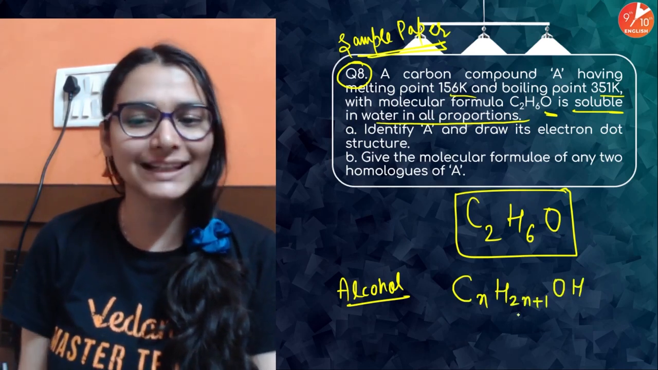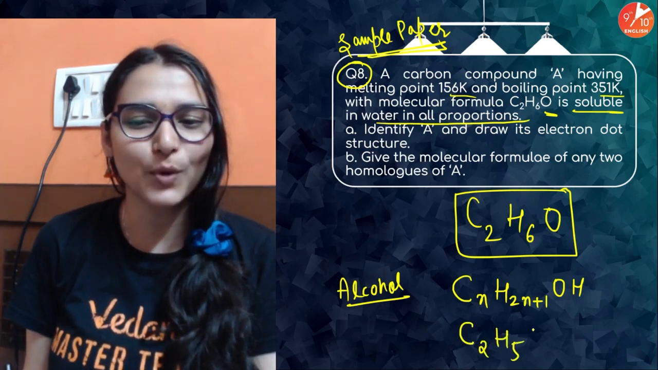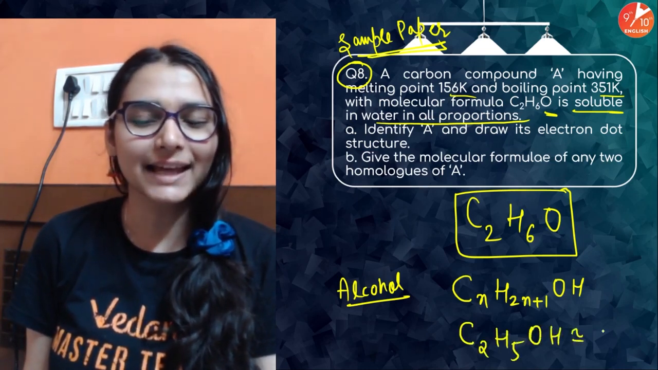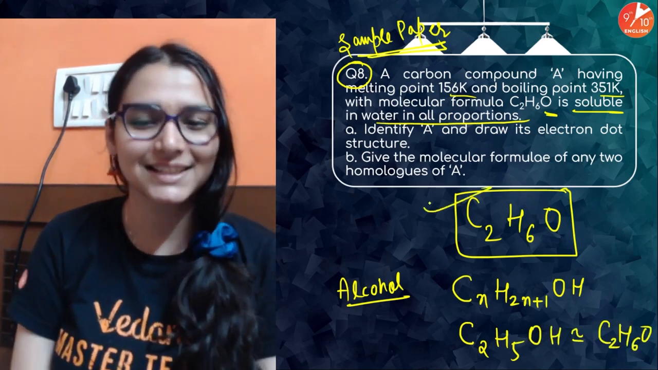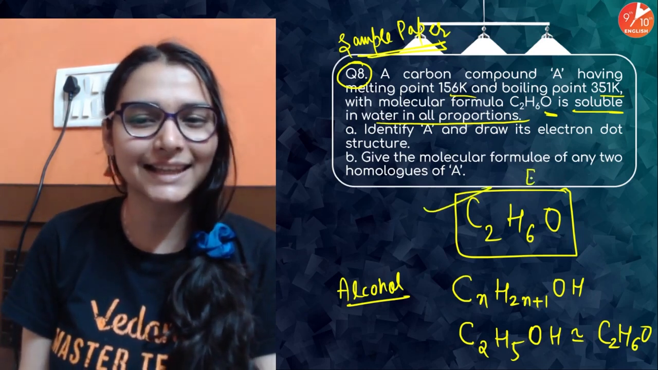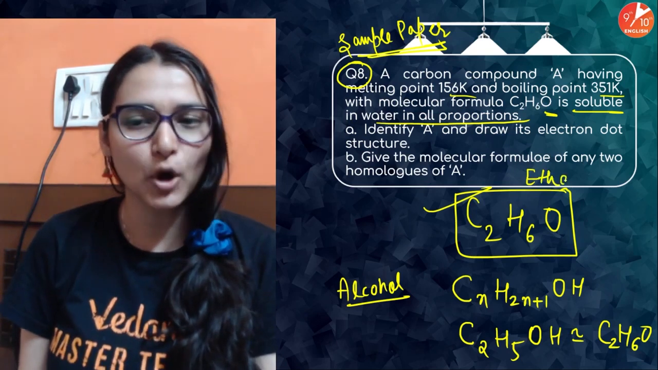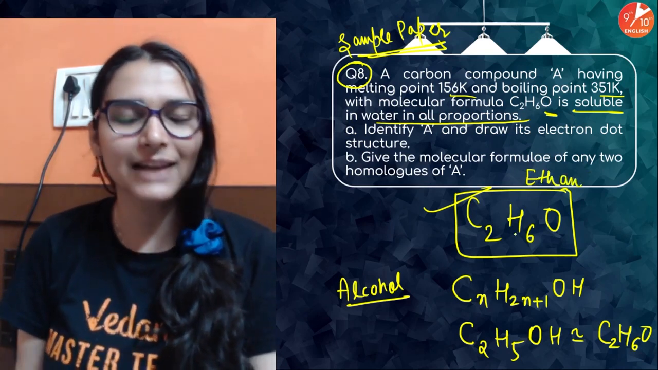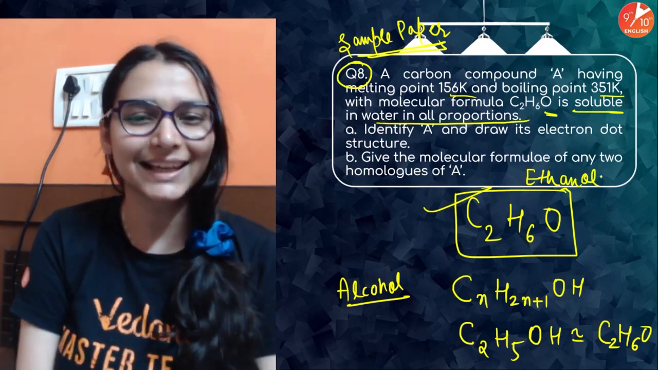रख के देखो n का value 2. 2 carbon atoms, C2H5OH. That means I can write it as C2H6O. Yeah, right. This is an alcohol with 2 carbon atoms, means ethanol. Eth for 2 carbon, they all have single bonds. Alcohol have a suffix ol. है ना? So the name is ethanol.